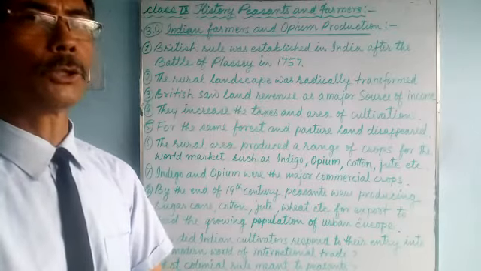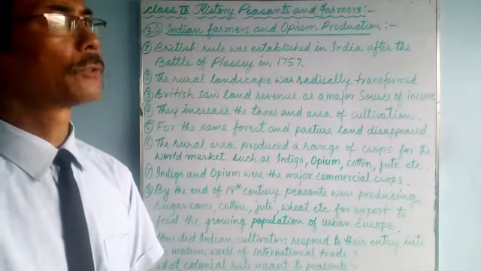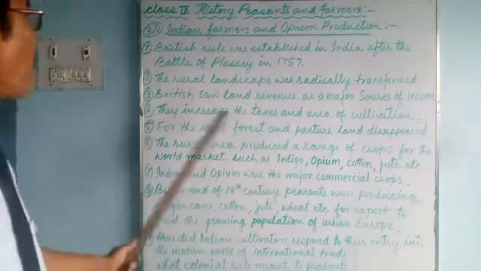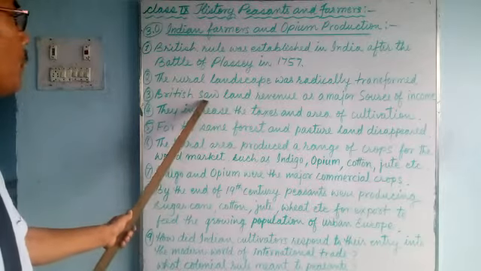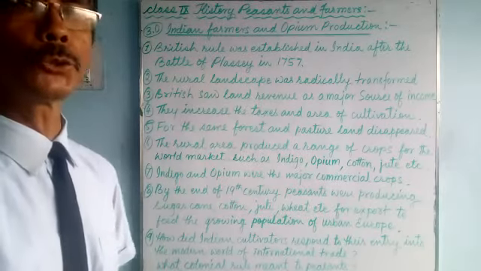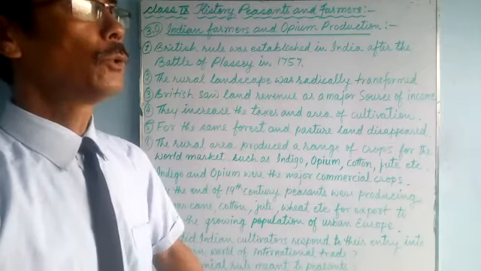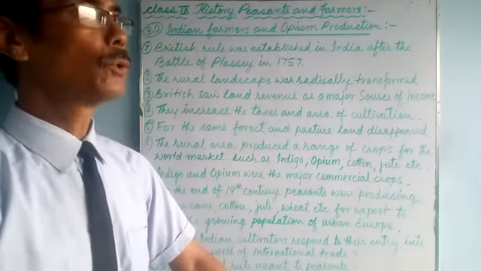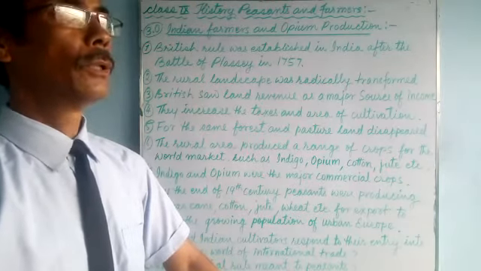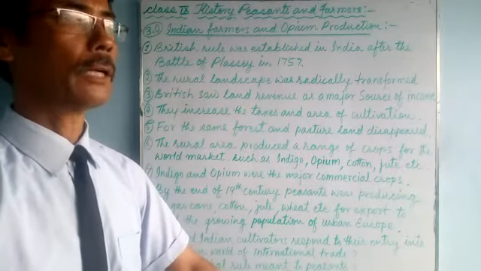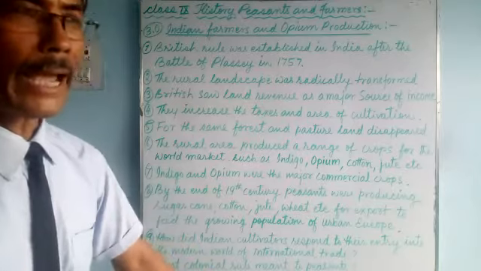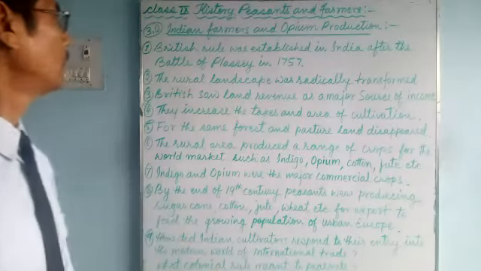We have learned before also during pastoralism. Number three, British saw land revenue as a major source of income. They needed an income, so the major income was from land revenue. Revenue means tax.